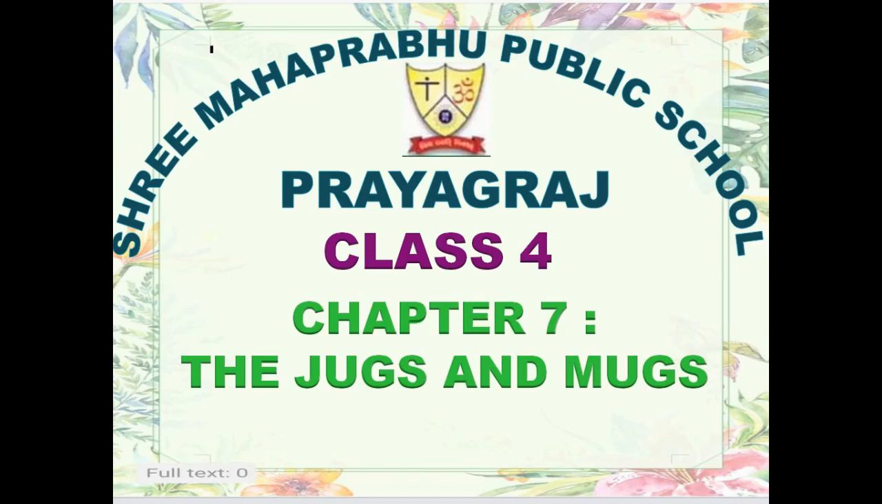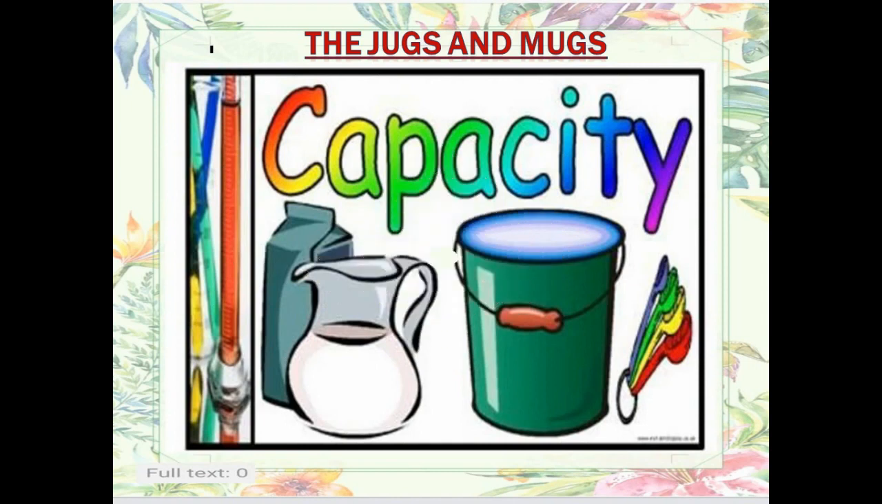Today we will do chapter 7, the jugs and the mugs. Now in this chapter you will study about capacity, the capacity of objects to contain something, to retain something in themselves. Let's do.